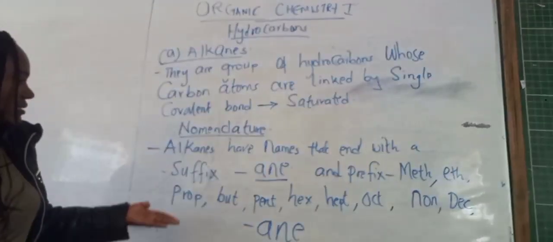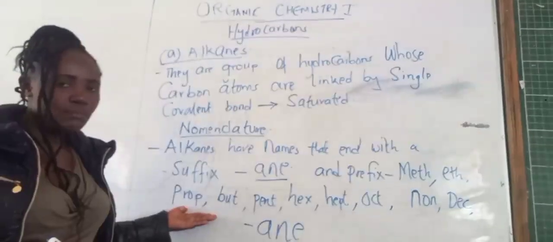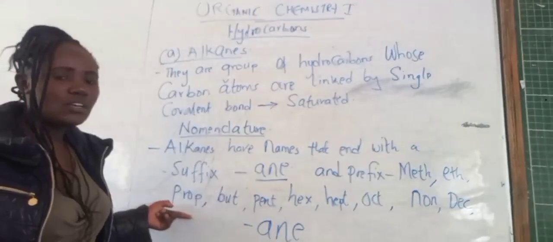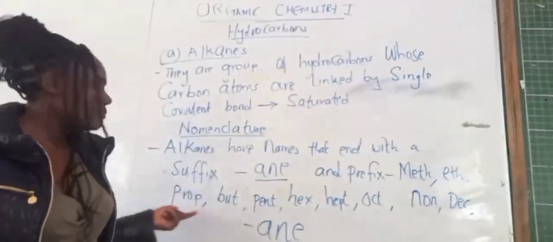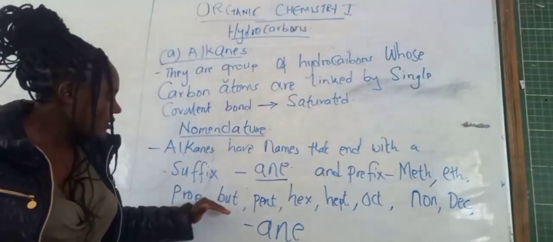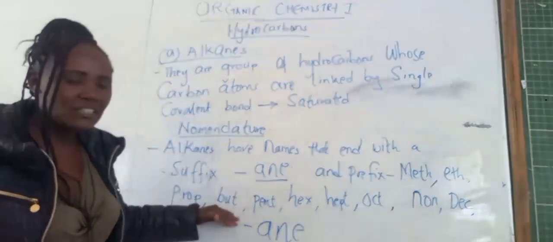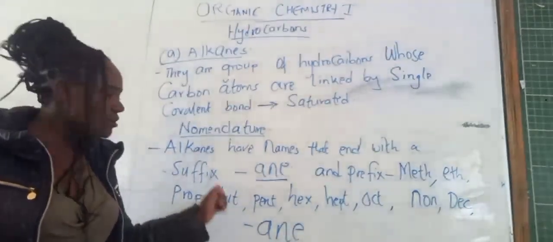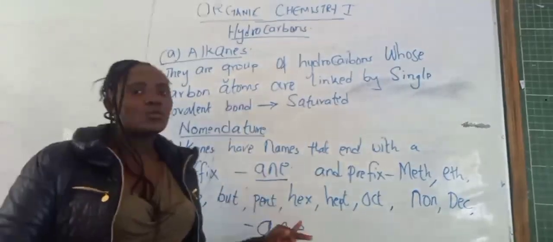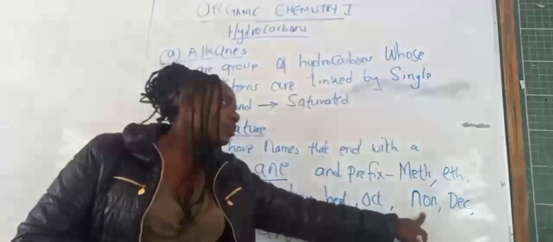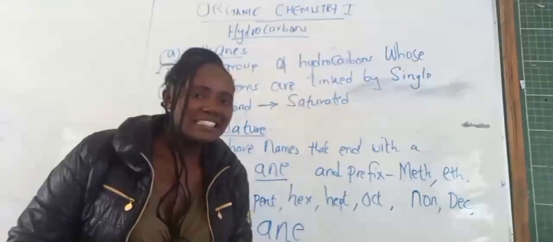The other prefix is prop. If you add it with the suffix, it gives us propane, and propane has 3 carbons. We go to the other one, which is but. If you add, it gives us butane, which has 4 carbons. We have pent, hex, hept, oct, non, and dec, which is the last.